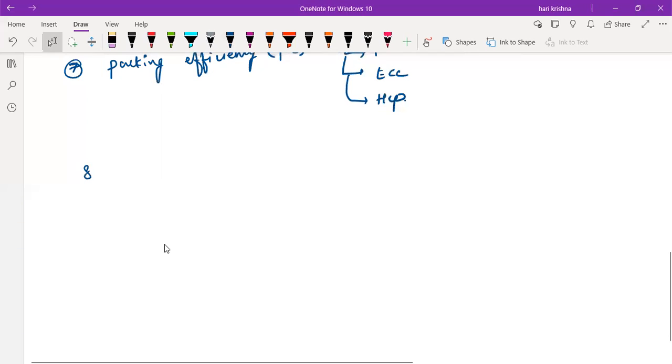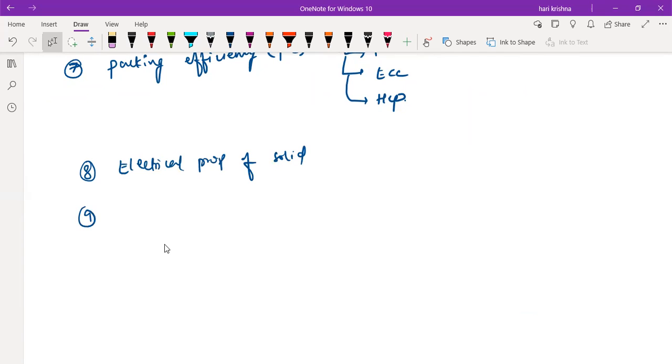And now the theory part will have one is the electrical properties of solid. Next one, defects in solid. This is also theory part in solid. Again, the two types, stoichiometric and the non-stoichiometric.